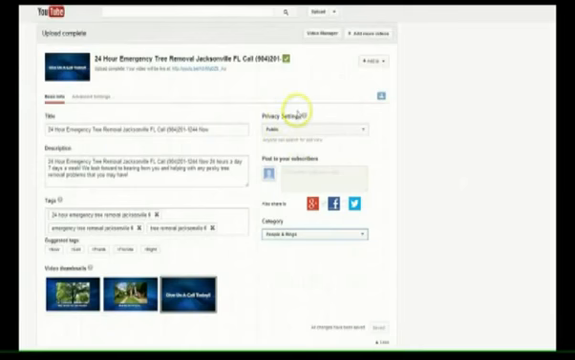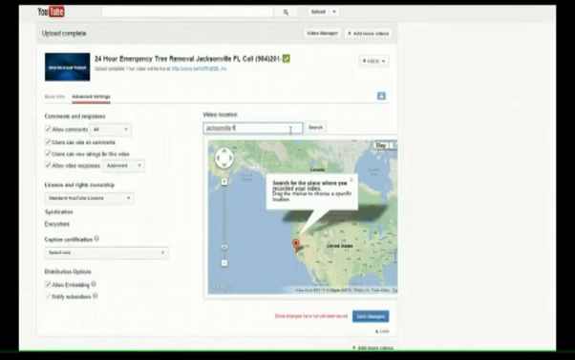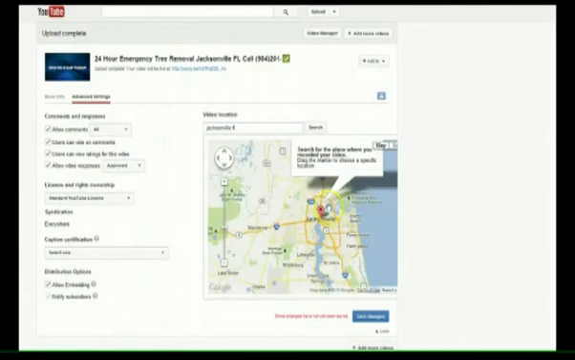All right, so we got everything that we want here, guys. Public. Oh, okay, don't forget this too. So we got this stuff. So we'll go to advanced settings, video location, Jacksonville, Florida. We'll search for that. Boom.